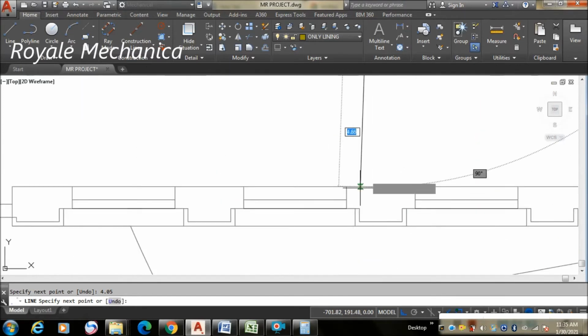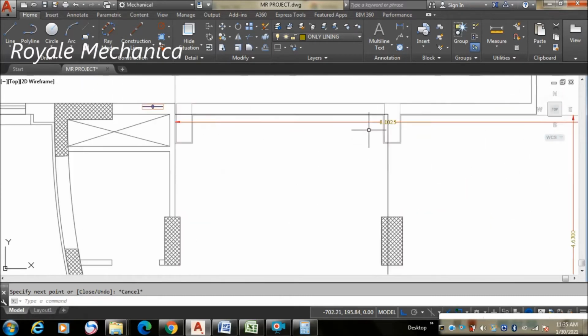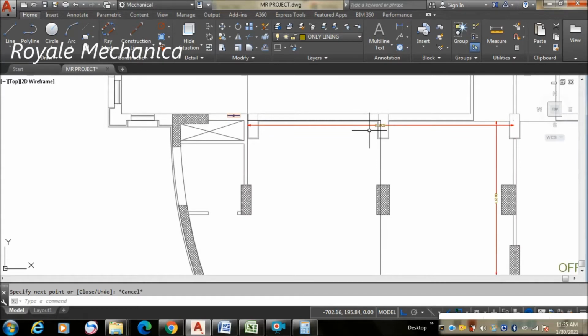Okay, join this like this. 6 sections we have to create for placing 6 diffusers, 3 return and 3 supply.